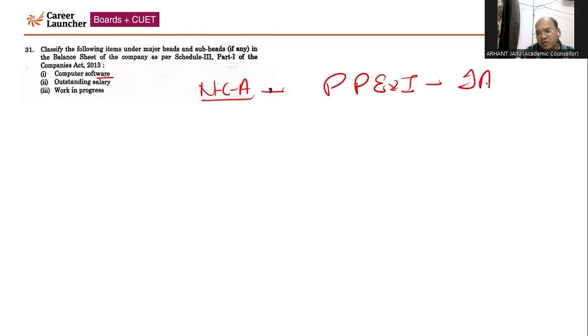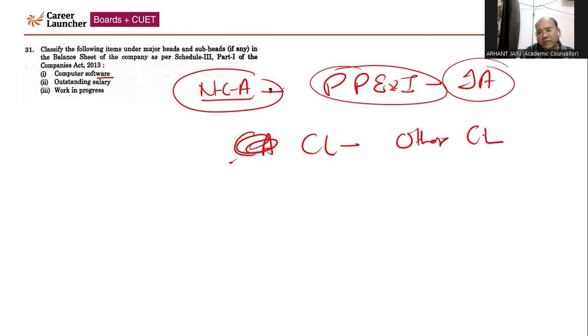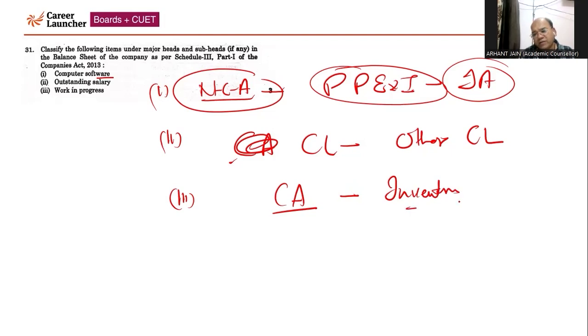That is the subhead. Outstanding salary comes under current liabilities. Under current liabilities, it is other current liabilities. Now, third part, work in progress, current assets, major head. Under current assets, it is shown under inventories. The subhead is inventories.